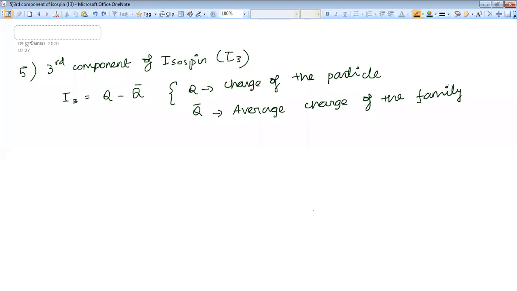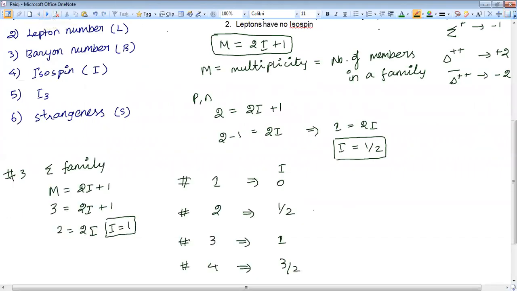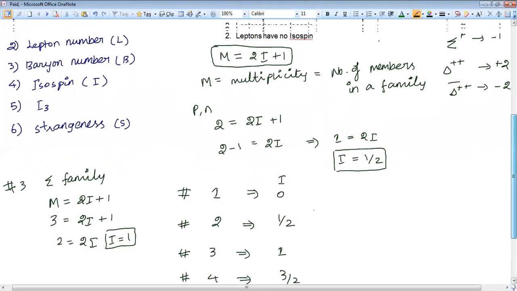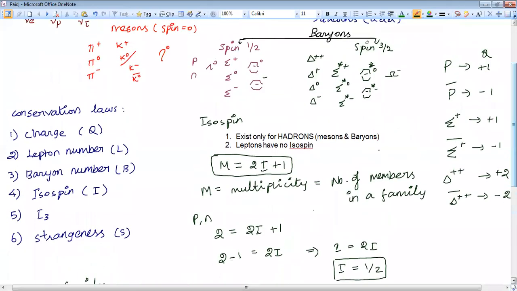And so how to find the third component of isospin? I3 is equal to Q minus Q bar. That Q is the charge of the particle and Q bar is the average charge of the family. I hope you know what is meant by average charge. I will tell you how to calculate average charge.